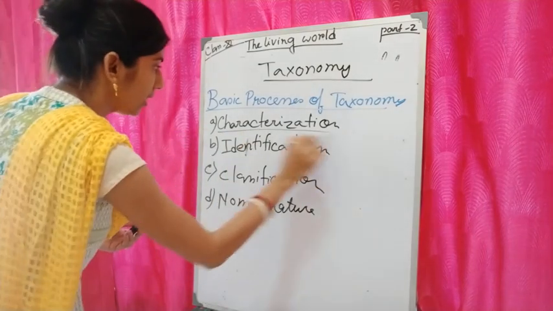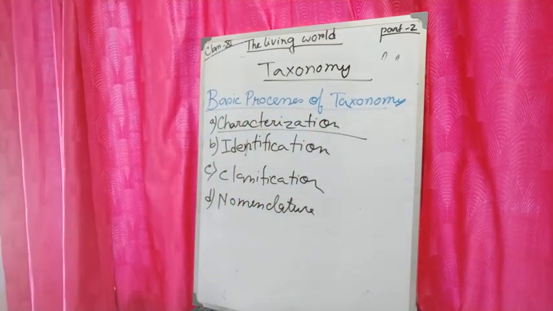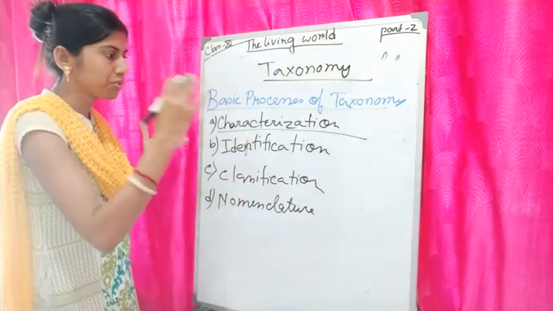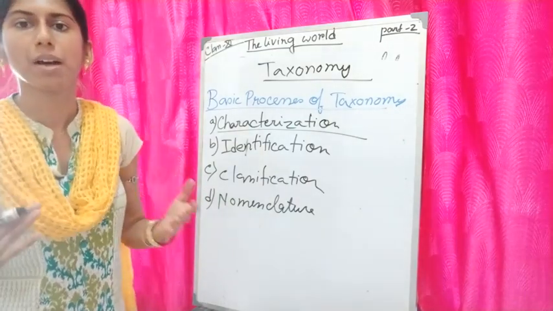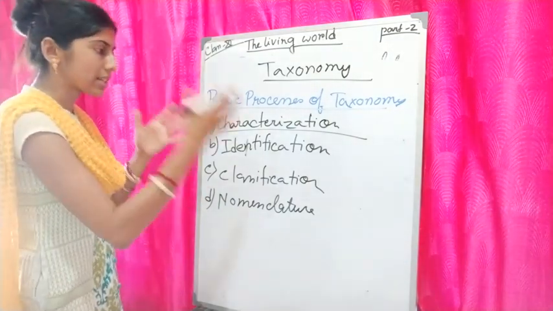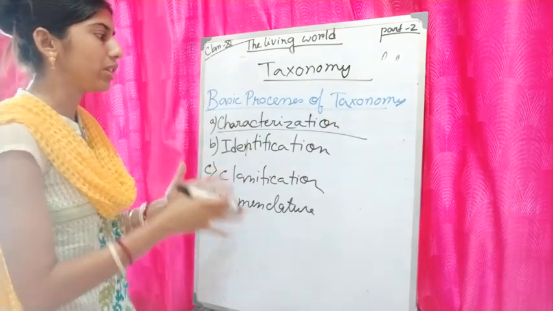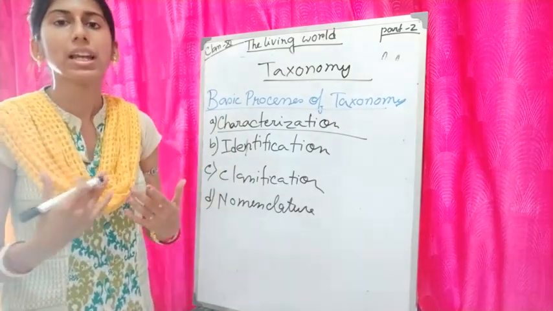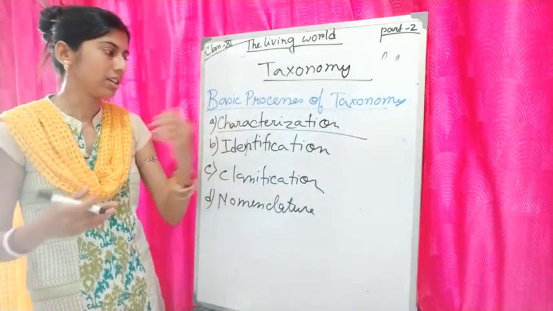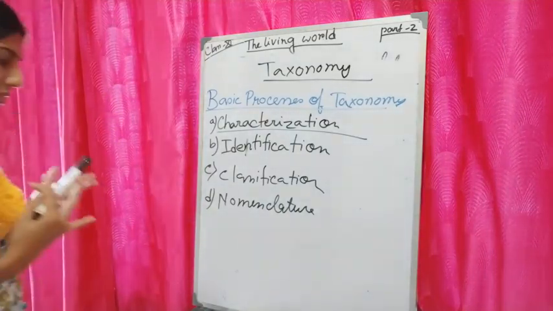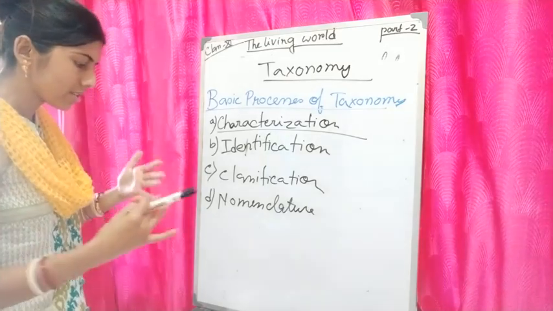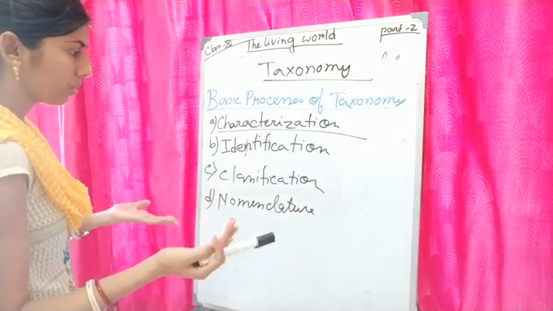First I have written characterization. What is characterization? Characterization means describing any organism according to its morphological and some other characters. Next is identification. Identification means determining whether it belongs to a similar group or not.